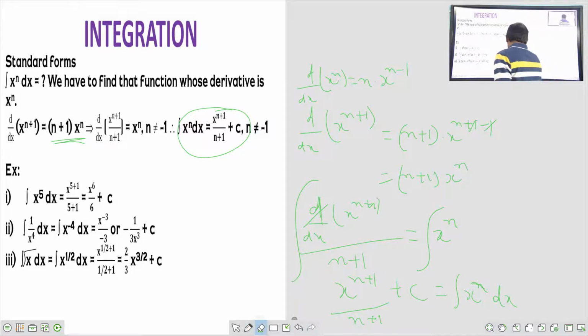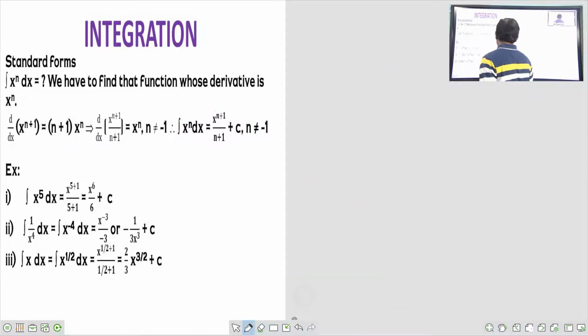See here, we have some problems. Integral x to the power of 5 dx.